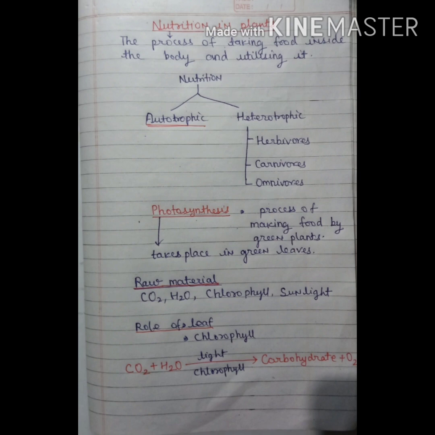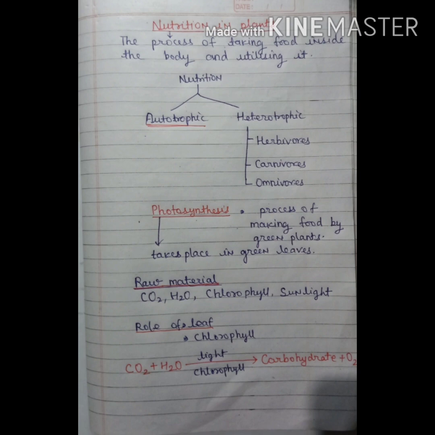Now the question arises, what is a stomata? Stomata are small pores present on the leaves which help in the exchange of gas. This means stomata allow carbon dioxide to enter into the leaves, and also allow the oxygen to come out from the leaves.